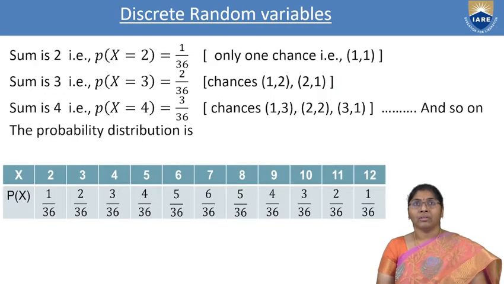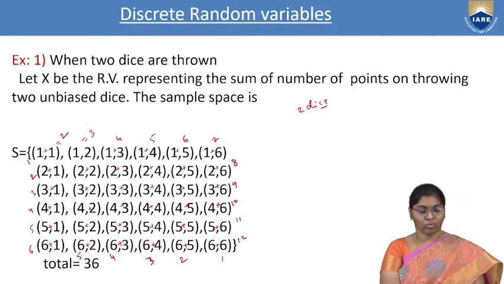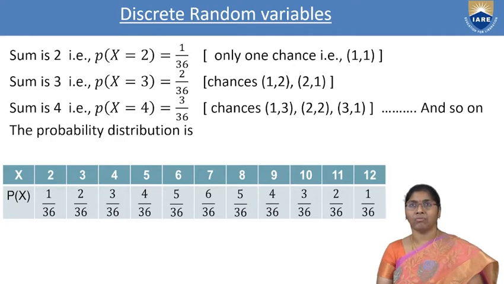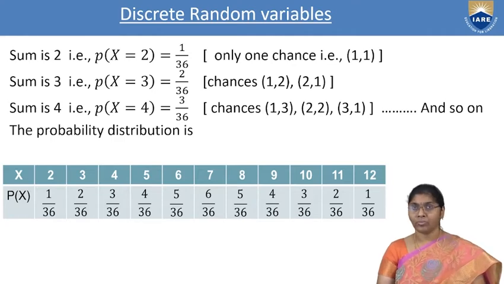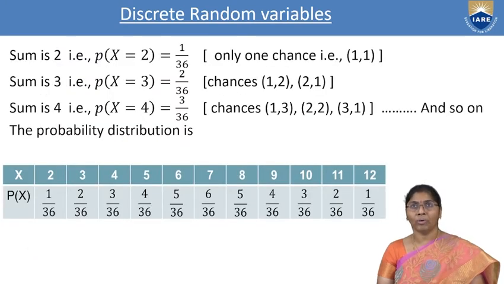Next. The sum is 2. That is the probability of X equal to 2. How many are there? X equal to 2. Only 1 is there. That's why we are considering 1 by 36. Only one chance is there. That is 1 comma 1. And the sum is 3. How many are there? 2 chances are there. 2 by 36.